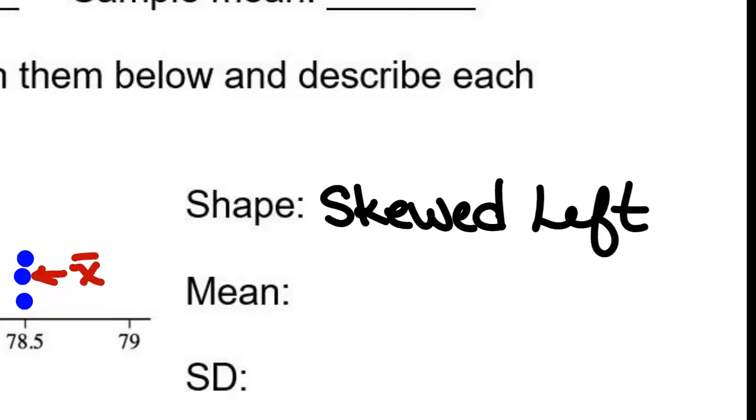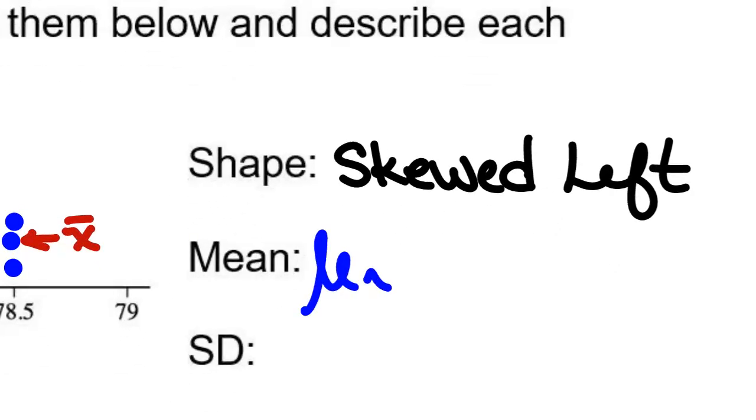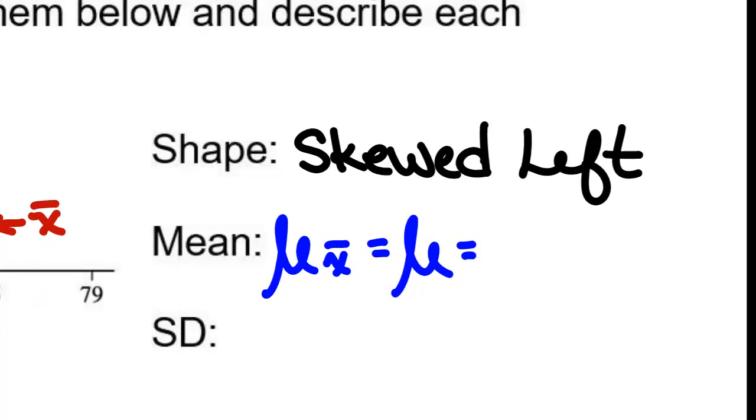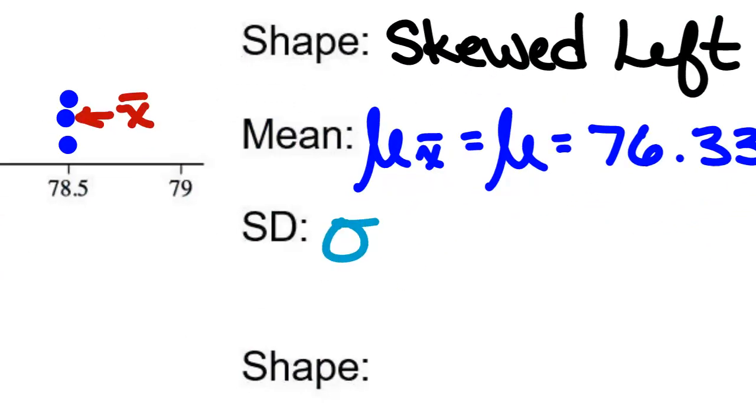How do you find the mean for a sampling distribution? It's the same as the population mean. What was the population mean here? 76.333. How do we find the standard deviation for a sampling distribution? We check our 10% condition first. And then we do sigma over the square root of n. Is our sample size less than 10% of the population here?